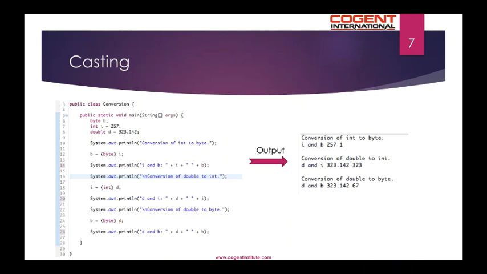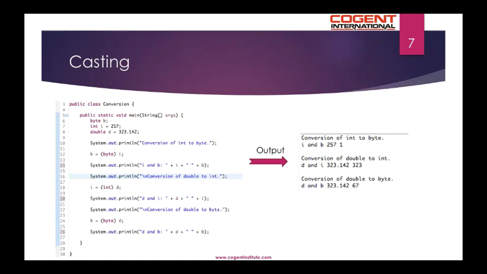If you try to assign the value i to b, it will result in a compilation error. Hence we need to cast it. So we apply the cast using the byte type within the parentheses followed by the variable name i. When we print the values, since 257 is beyond the range, the steps mentioned in the previous slide are followed. Hence the values of i and b when printed will be 257 and 1.